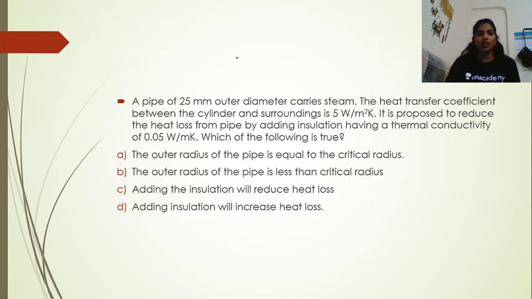Now we have a pipe of 25 mm outer diameter which carries steam. The heat transfer coefficient between the cylinder and the surroundings is 5 watts per meter square Kelvin. It is proposed to reduce the heat loss from the pipe by adding insulation having a thermal conductivity of 0.05 watts per meter Kelvin. Which of the following is true?